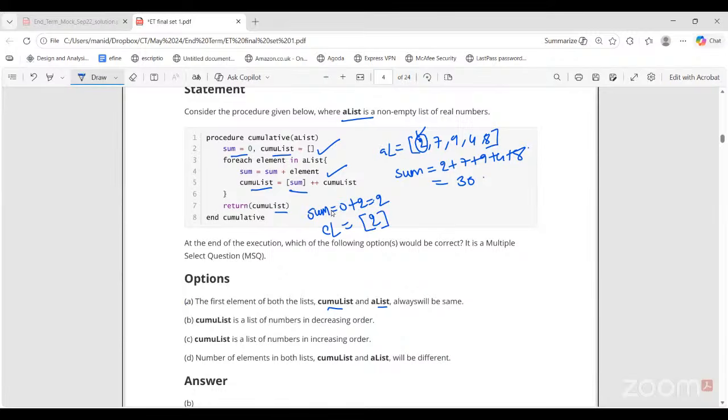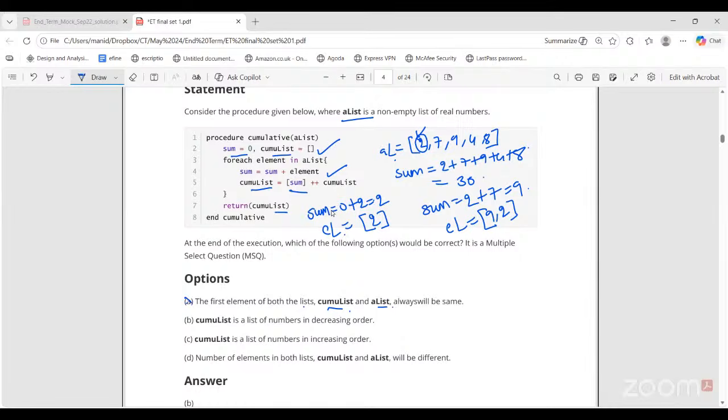Now this is the only instance where the first element of this cumulative list and the A list are both the same. Now second iteration, when you go, sum will become 2 plus next element, which is 7. So this is now 9. In the new list, 9 is entered from the beginning, right? So it will be 9, 2. Yes, ma'am. After this, again, you will get plus 7, 16. So 16, 9, 2, like this. So first element of both the lists, cumulist and A list, will always be the same? No. Only in one iteration will they have the same first element, which is then added to the cumulative list, right?